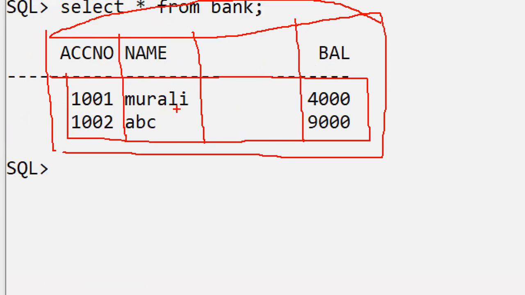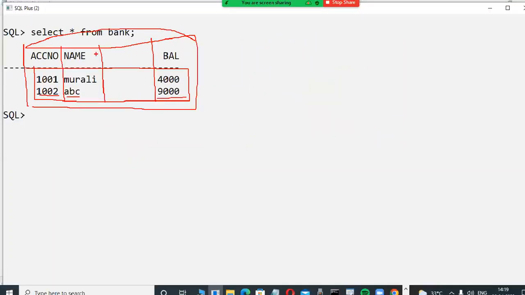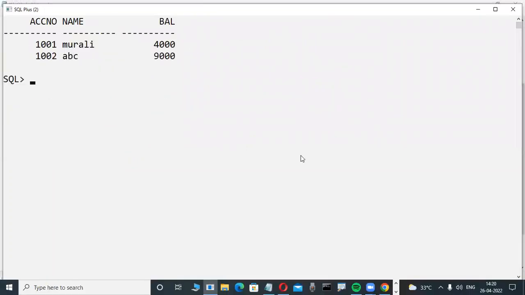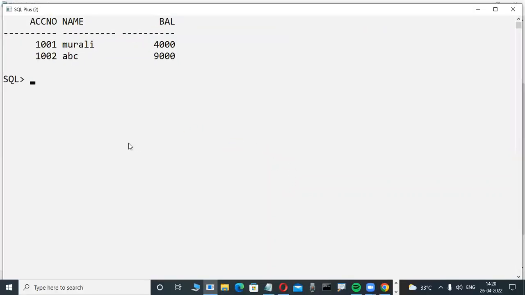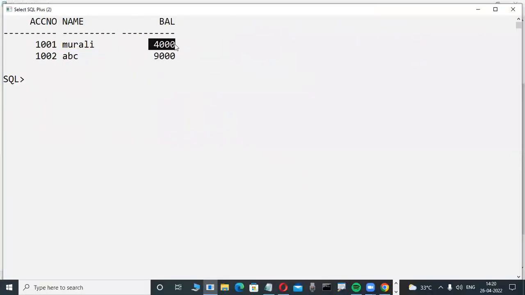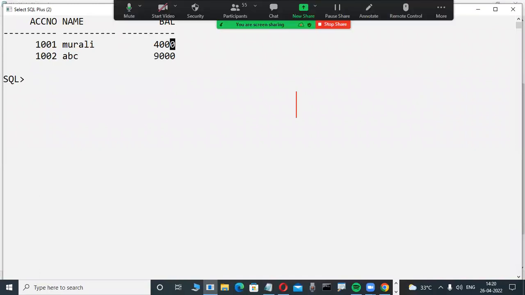1001, Murali, is my name. My details are available, with a balance of 4,000 rupees. Another account holder, 1002, ABC, has a balance of 9,000 rupees. This is the database, for example. Now observe this simple scenario. 1001 is my account number in a bank, suppose SBI bank. My name is Murali and my balance is 4,000 rupees. I'm telling a small scenario so that it is easily understandable even without technical knowledge.